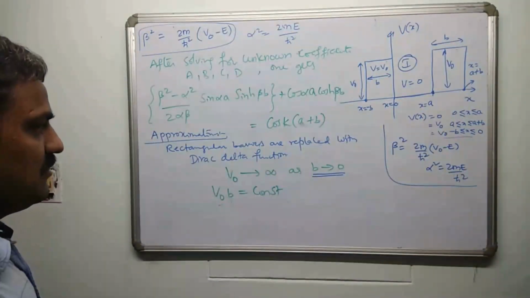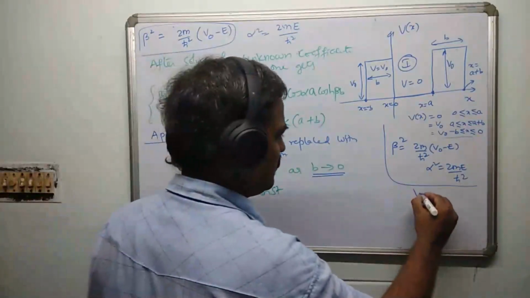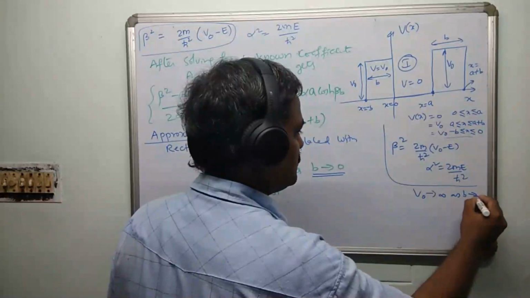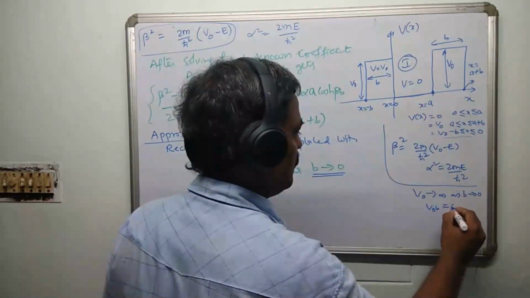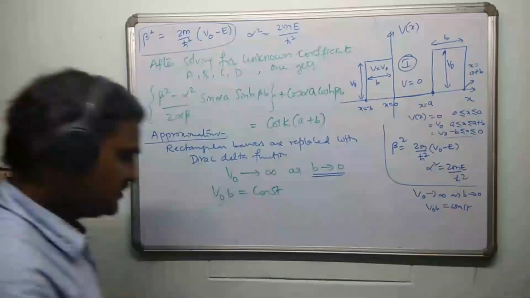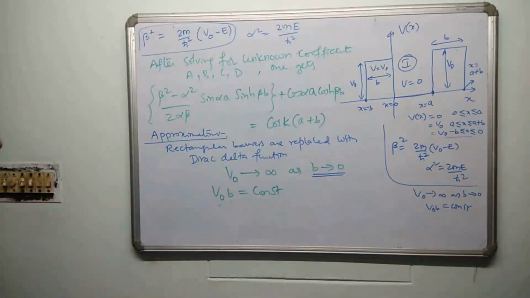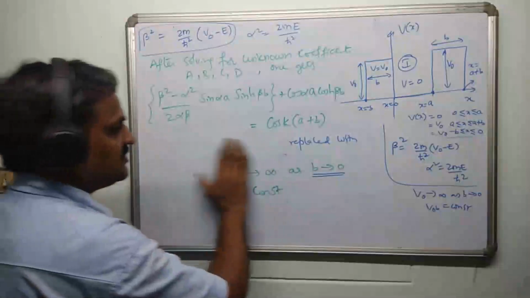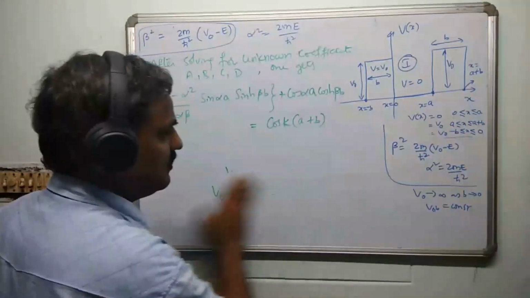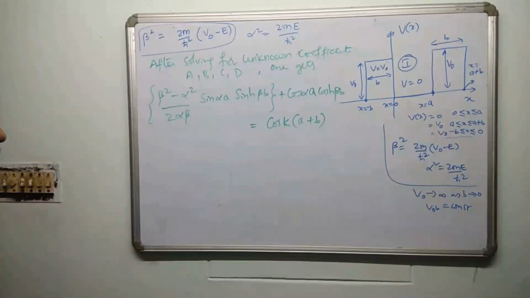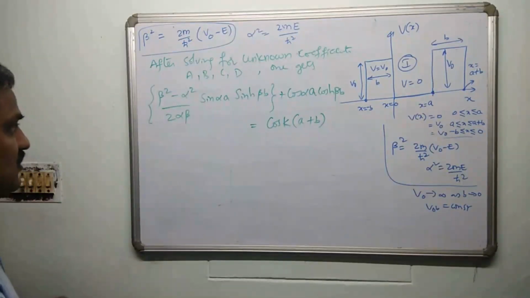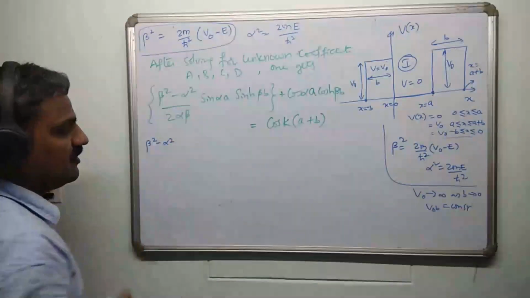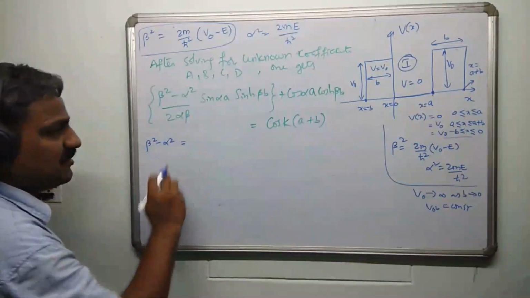And please remember, I am using the condition V naught tends to infinity as b tends to 0, leaving V naught b equal to constant. This is Dirac delta function. So I'll erase this. And remember, this expression needs to be solved with the limit b tending to 0. Let's calculate beta square minus alpha square.